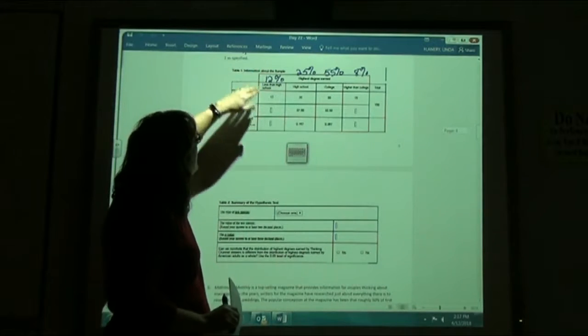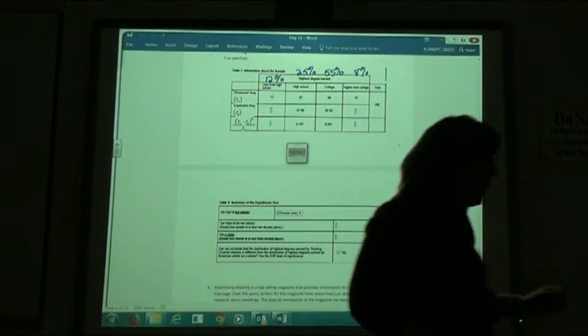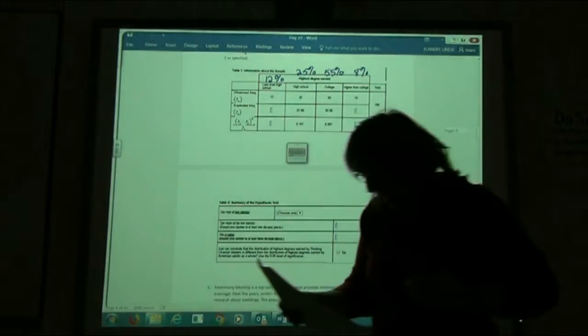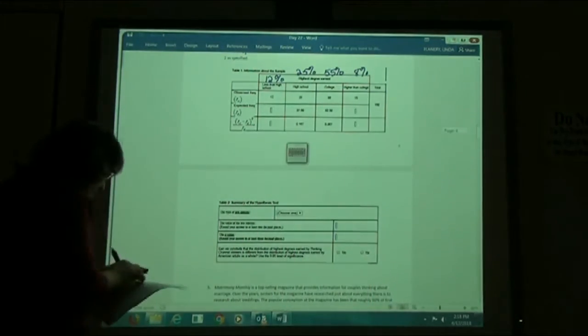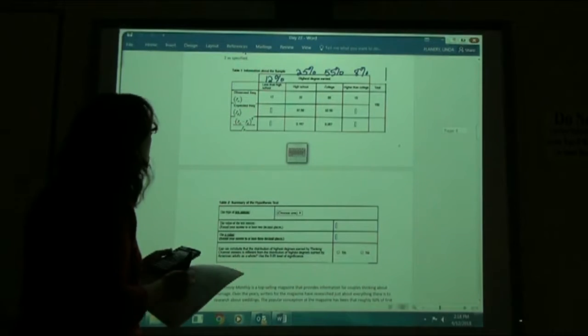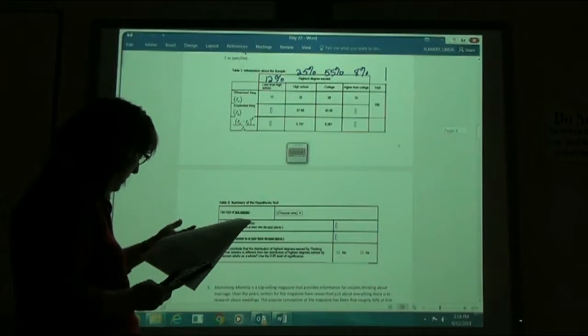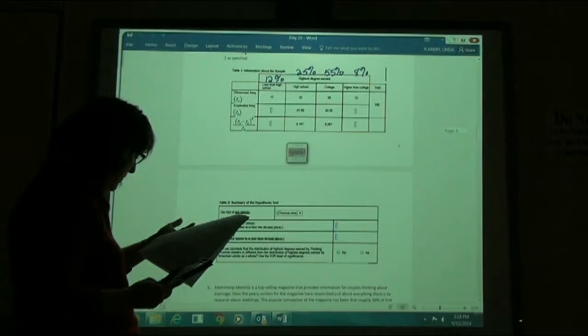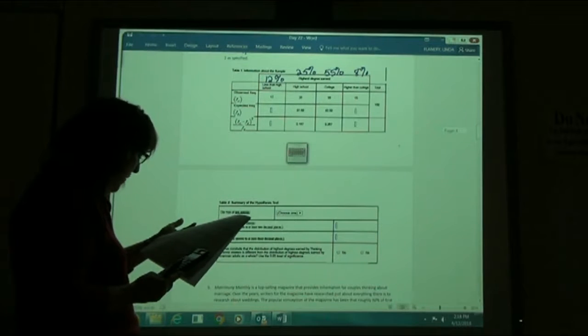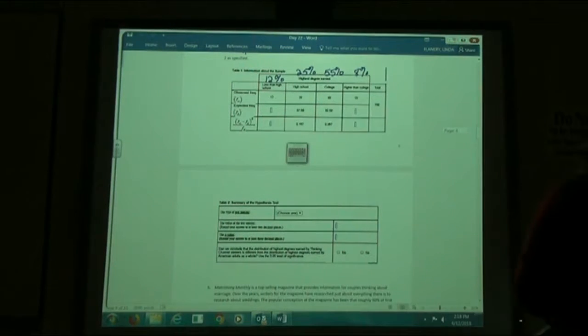If I take 12% of 150, if I grab my calculator, 0.12 times 150 gives me, that's what I'm going to figure out. The number I want in my table.